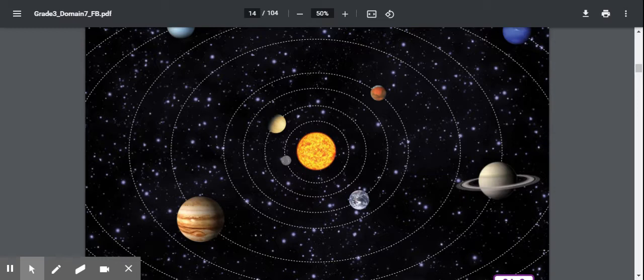Many scientists think our solar system is about 4.5 billion years old. That's older than your great, great, great, great, great, great, great, great, great, great, great, great grandfather. Actually, it's older than all of human existence, older than the dinosaurs, older than all the oceans and land masses, older than the Earth itself.